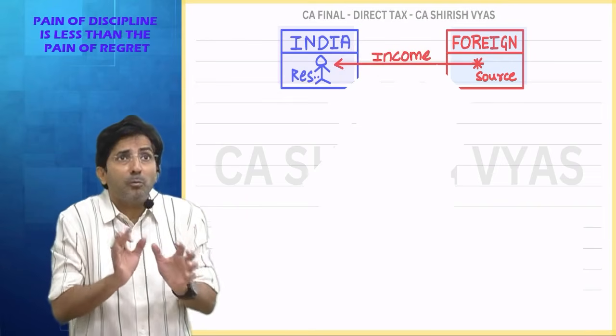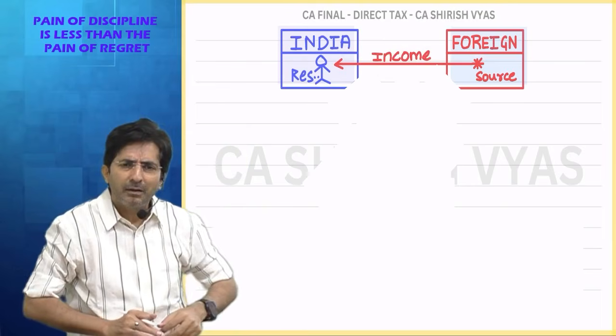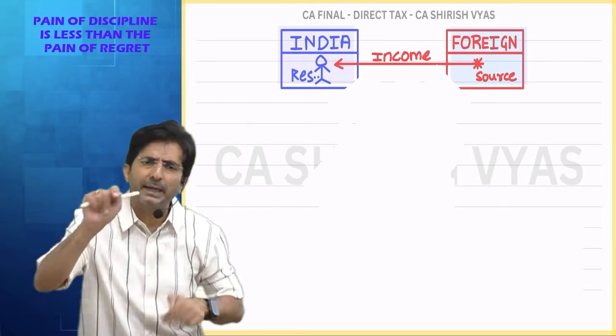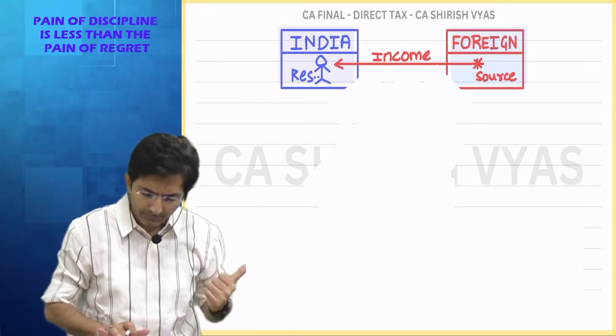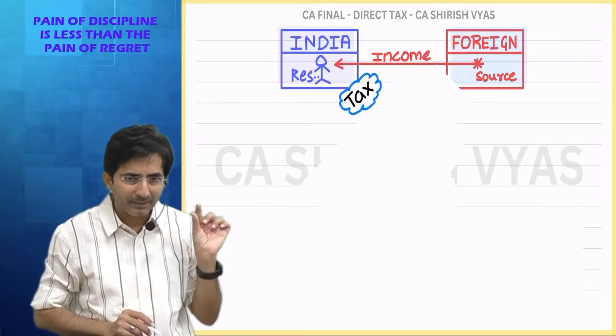Then if I say, but no, but my income is coming from Singapore, let it come from Singapore. Let it come from any corner of the world. If you want to reside, you will have to pay tax in India. So see, India will tax me. Can you see tax in the cloud?